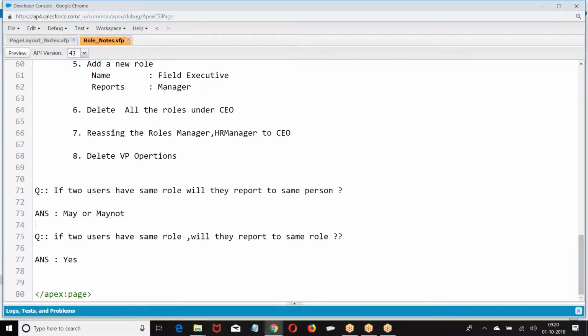Next, a very important topic. Listen carefully. Profile. It is a major story, the core concept of Salesforce. What is a profile? What is the use of it? A profile in Salesforce will tell what a user can see and what a user can perform in the organization.